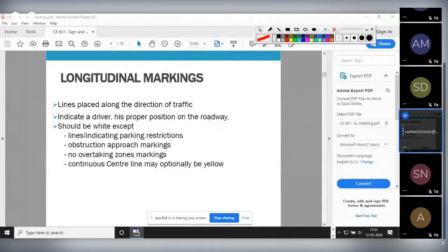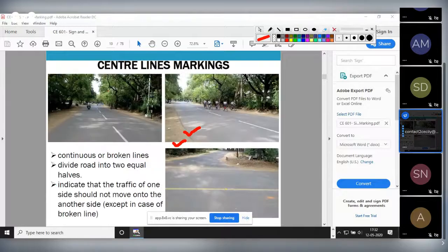Longitudinal markings are basically white, except lines indicating parking restriction, for this it will be yellow. Obstruction approach marking, generally restricted areas or restricted regions, should be yellow in color, otherwise longitudinal marking will be white in color. No overtaking zone should be yellow in color. So these are the examples.